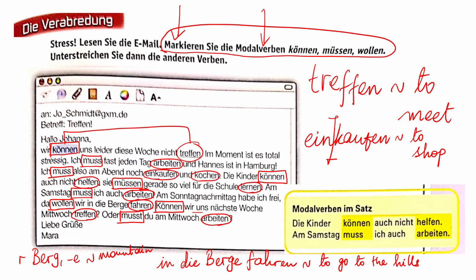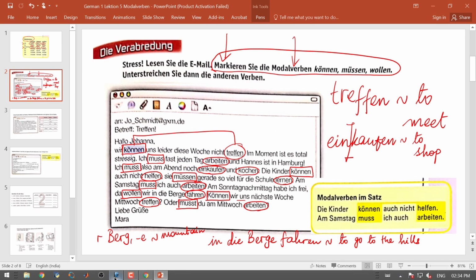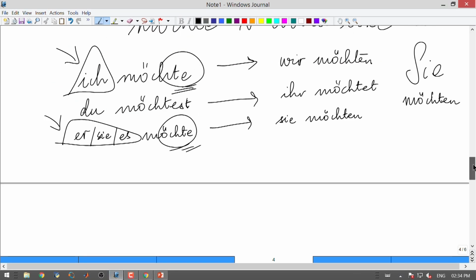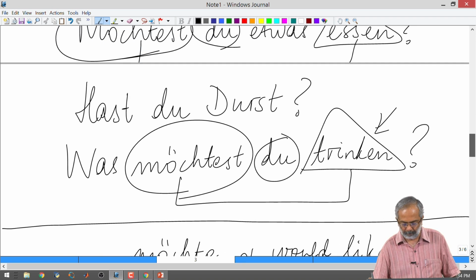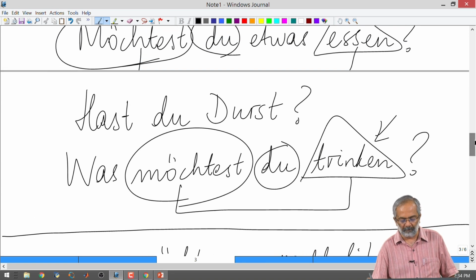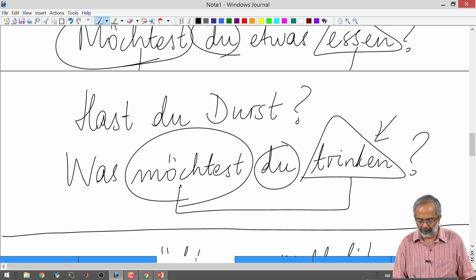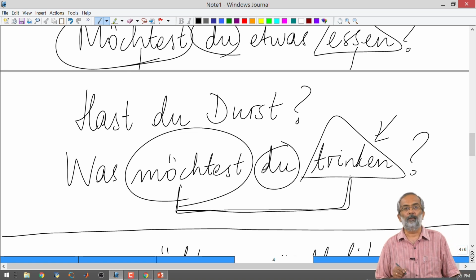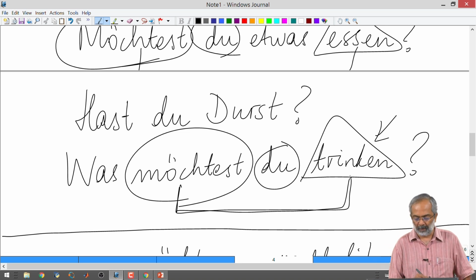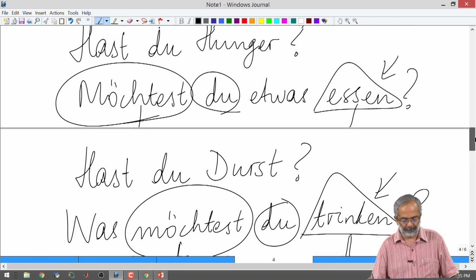That is what, if we go back to our small revision with möchte, then we had here the sentence bracket where möchtest, was möchtest du trinken? Möchte in the second place and trinken at the end.